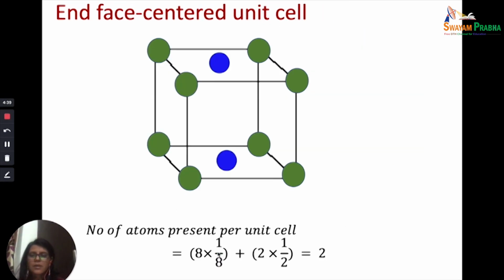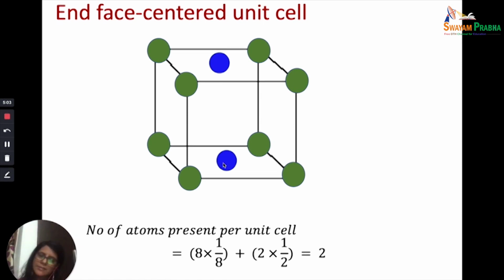Let's take a look at the end face-centered unit cell. In the end face-centered unit cell, you have 8 corners occupied by the lattice points and any two opposite faces having their center occupied by the lattice points. In this case, you can see there are 8 corners and these are the two opposite faces under consideration.